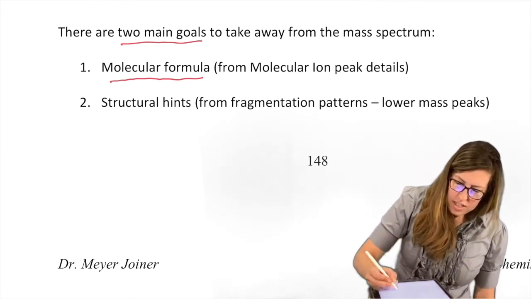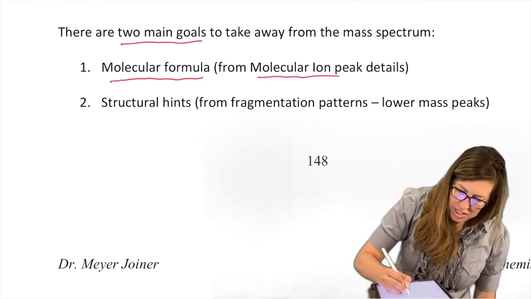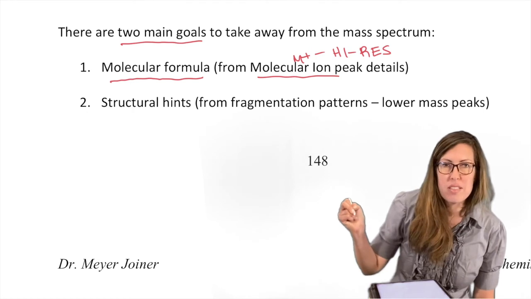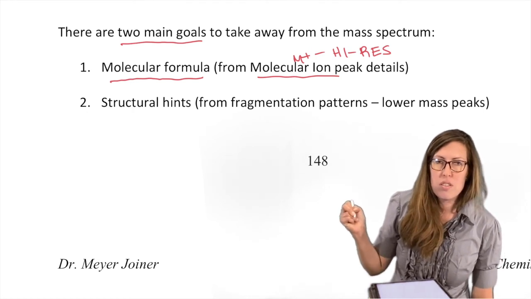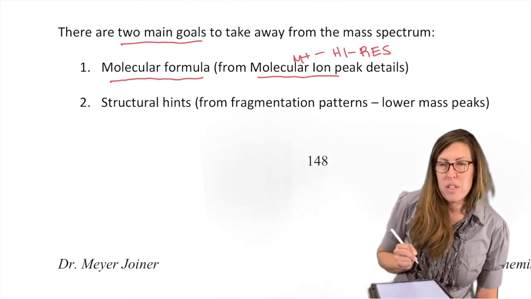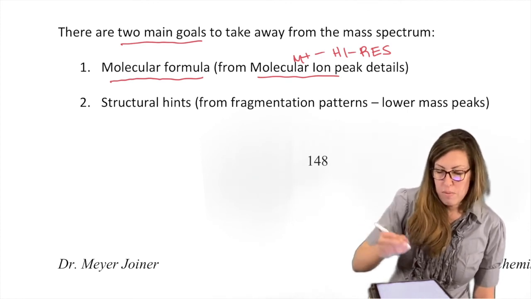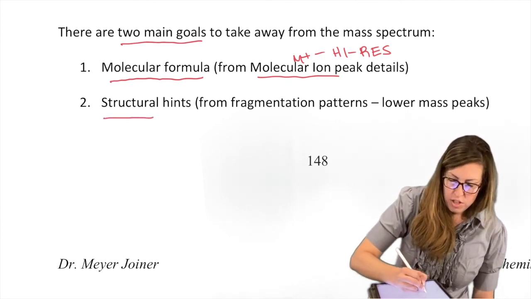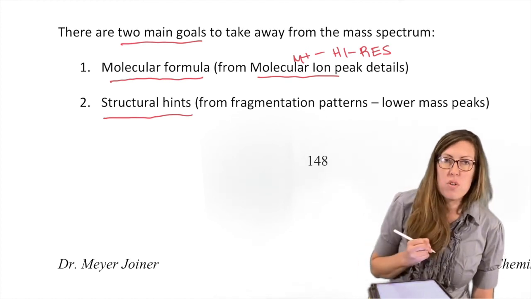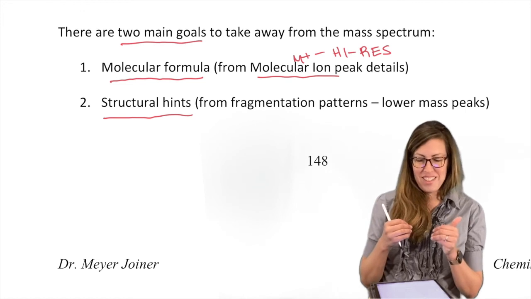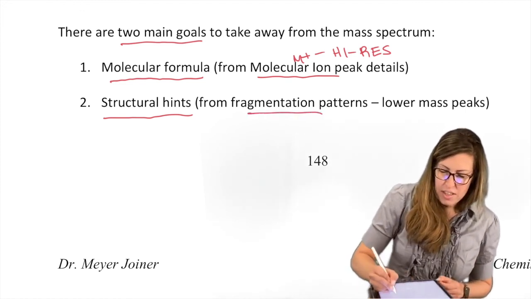How do we get that? You'll see that. That's the molecular ion peak details. You need the M+, and you need high resolution information, several decimal places, in other words, to get the molecular formula. You won't necessarily always get that, so you should instead look for structural hints. In other words, look at the fragments that formed and try to put it back together. So fragmentation patterns are the lower end.